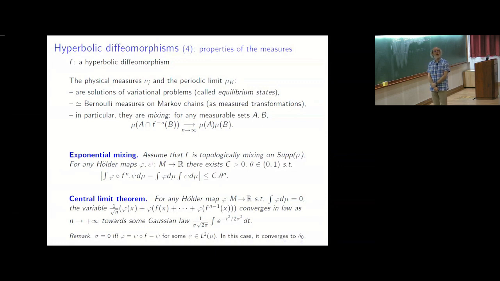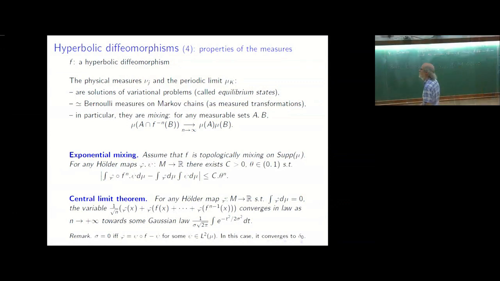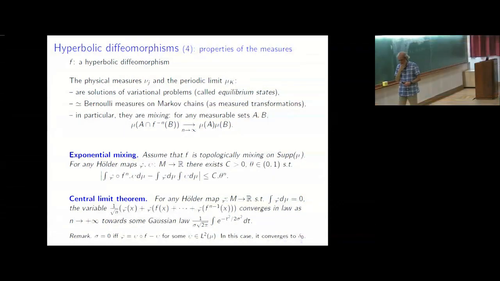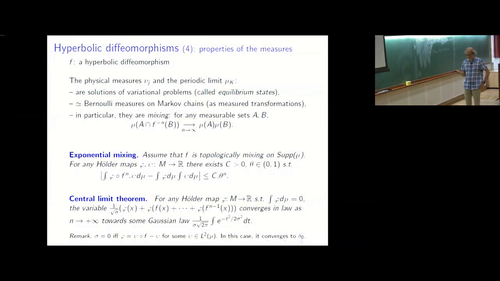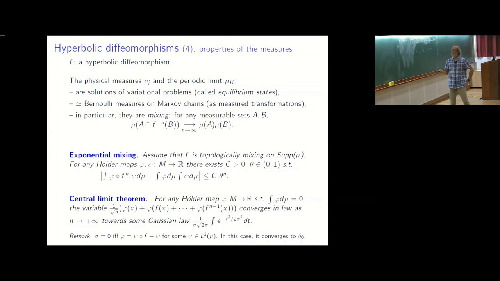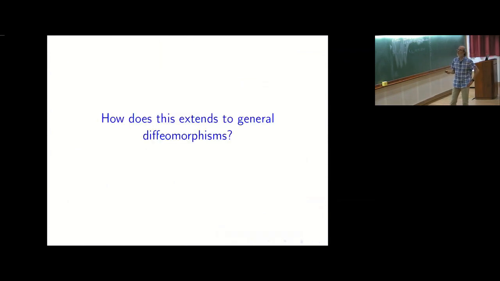So you can see more details in Bowen. So we were in the good case, in the uniformly hyperbolic case. And the goal now is to try to see for a general diffeomorphism what can remain. So maybe not for the whole system, but for parts of the system. So the first step was to decompose the dynamics. So let's try to decompose the dynamics.